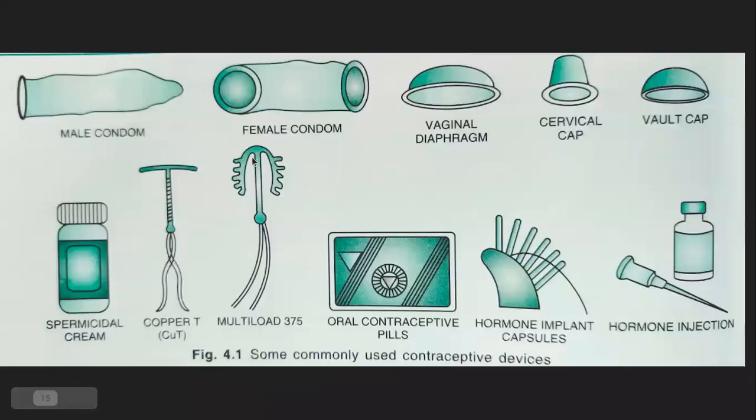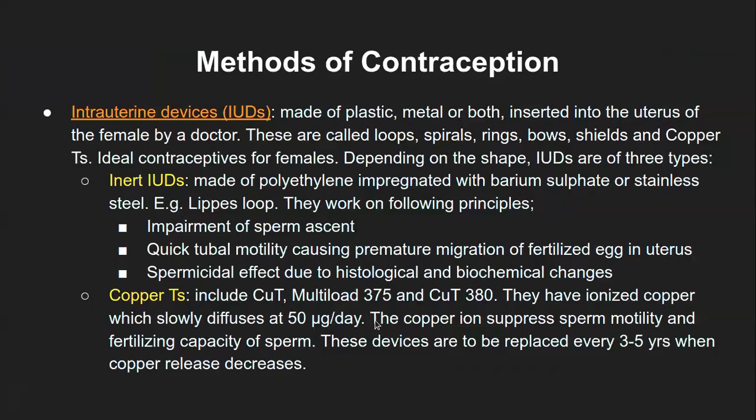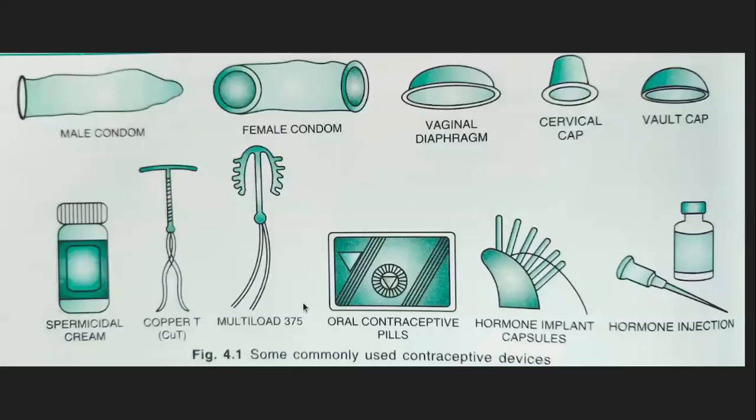Copper T is shown here in this diagram. This one, which is T shaped, is made up of copper wire, and that is why it is called copper T. And this Multiload 375 was a long lasting device like copper T, and it needs to be replaced after a long period of time, more than 3 to 5 years, usually within 7 to 8 years. That is Multiload 375, and Copper 380 was even higher. So these were the different methods of contraception that we had looked at.